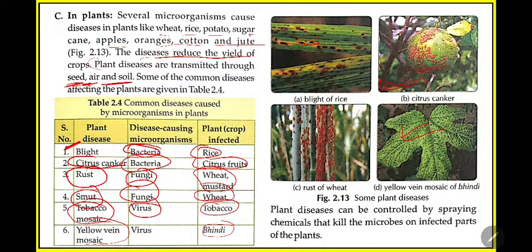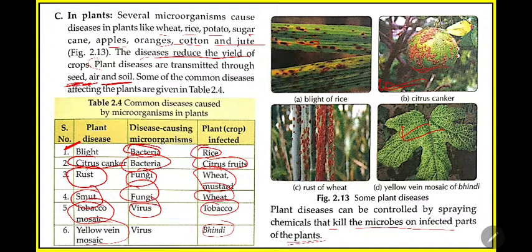The plant disease can be controlled by spraying chemicals that kill microbes, or by removing infected plants. Whenever humans get any bacterial infection, what do we do? We take medicine. In the case of plants also, there are some chemicals, that means a medicine for plants, which will help to keep the plant healthy and kill all the microbes.